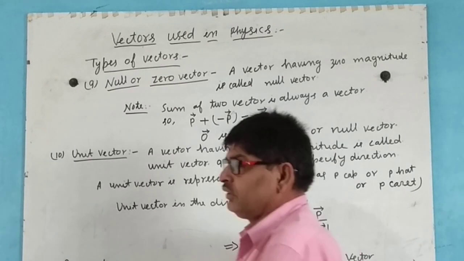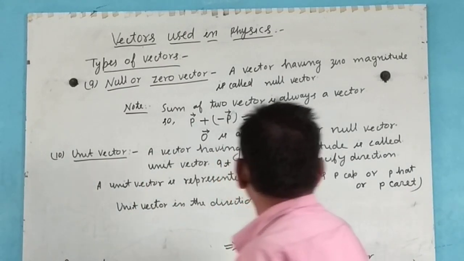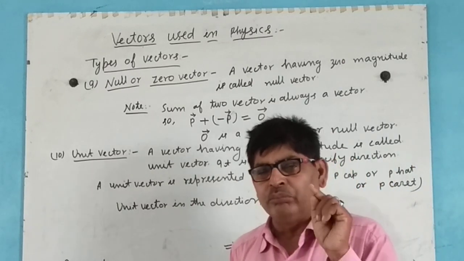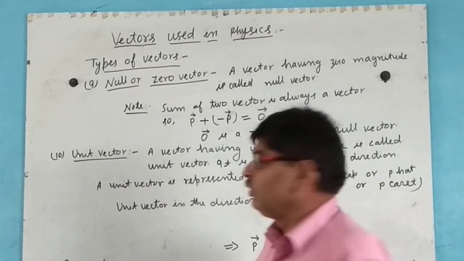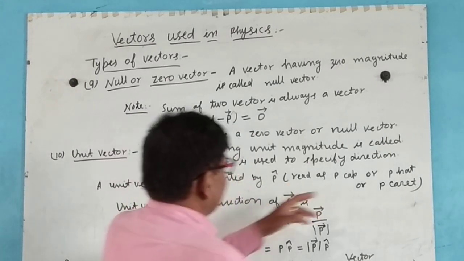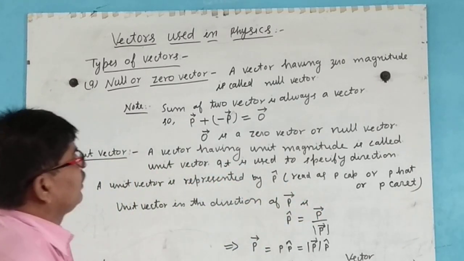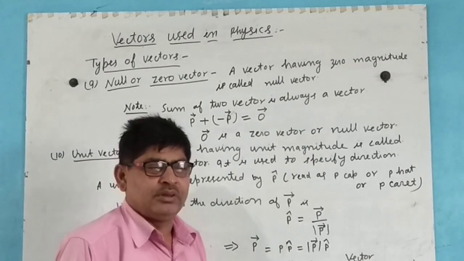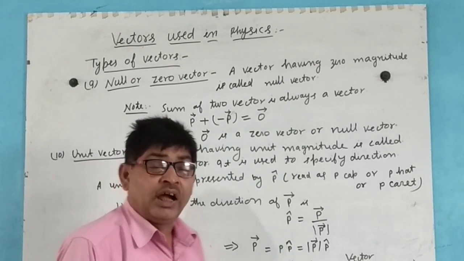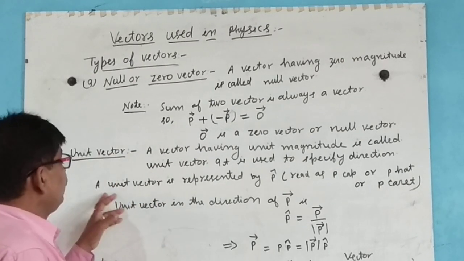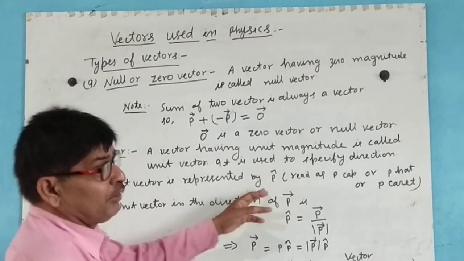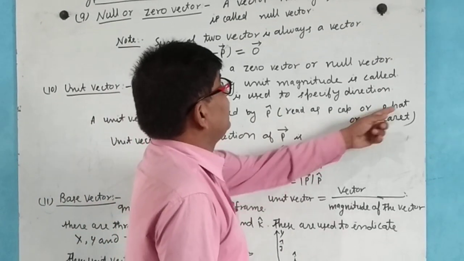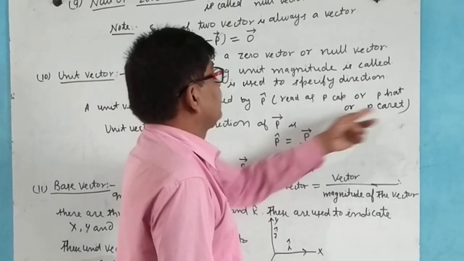Now next, unit vectors. A vector having unit magnitude is called a unit vector. It is generally used to specify directions. A unit vector is represented by P cap, read as P cap, P hat or P caret.